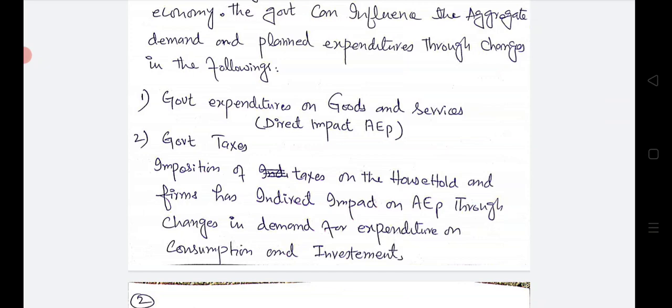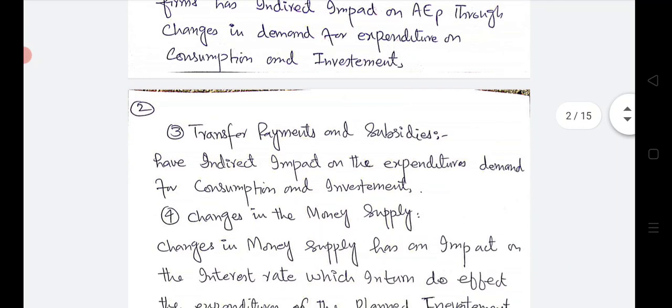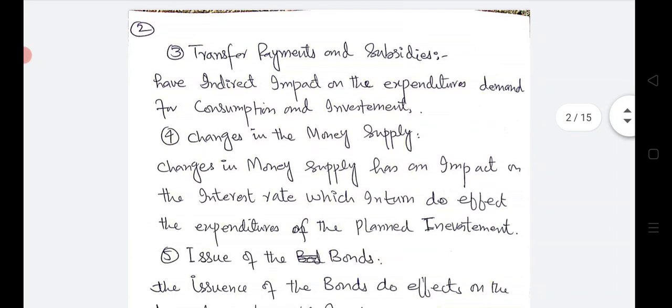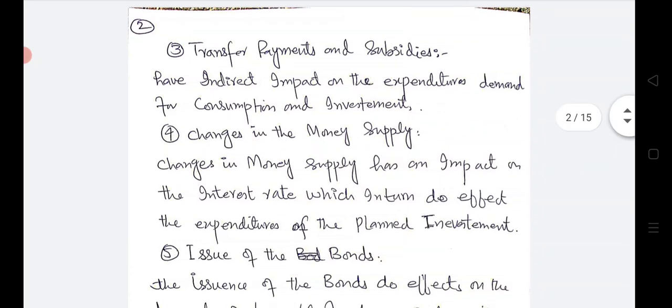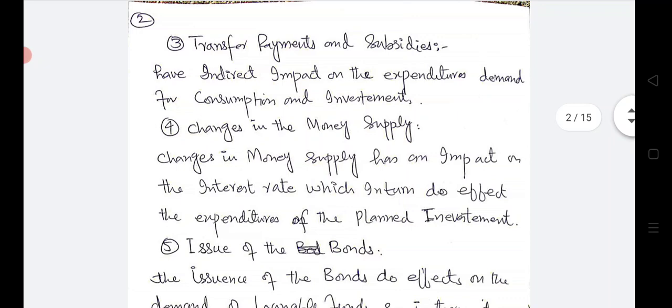The third way that government can intervene in the economy is transfer payments and subsidies. As we previously know, transfer payments are those payments which are transferred to the citizen without doing any job, like the Benazir Income Support Program, scholarships to the needy, or zakat funds to the poor people, and subsidies are the basic concessions that government offers to the business activities or the producer.